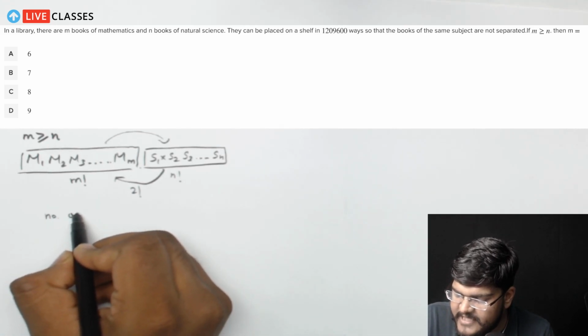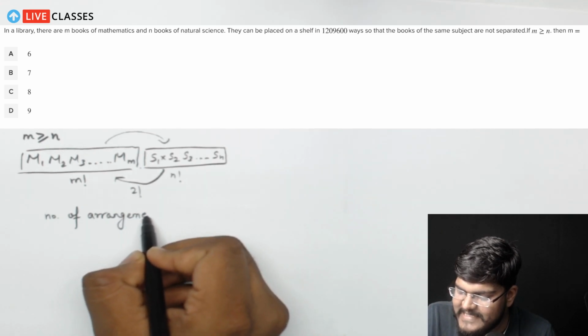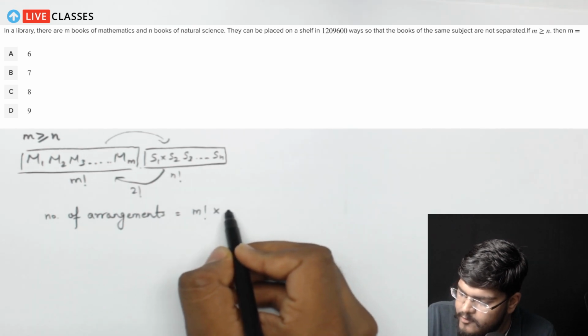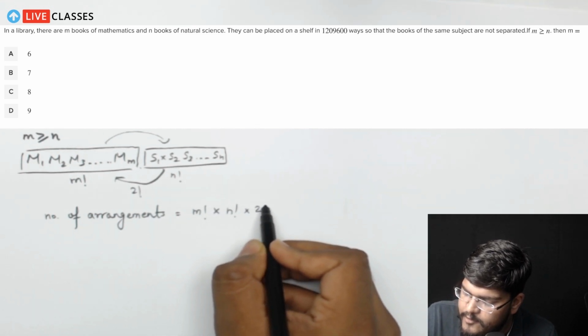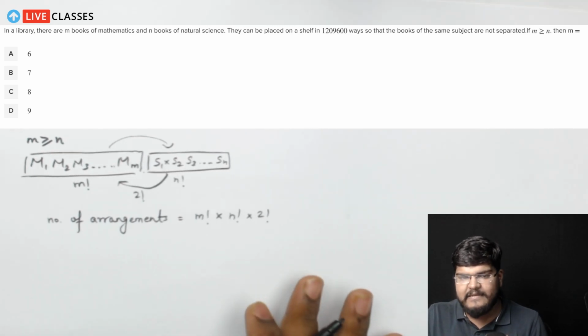So the number of arrangements in this particular case will be very simple. It will be m factorial into n factorial into 2 factorial. But guys, don't you think this value is already given to us?